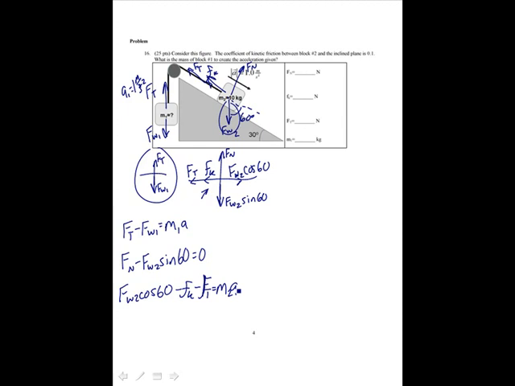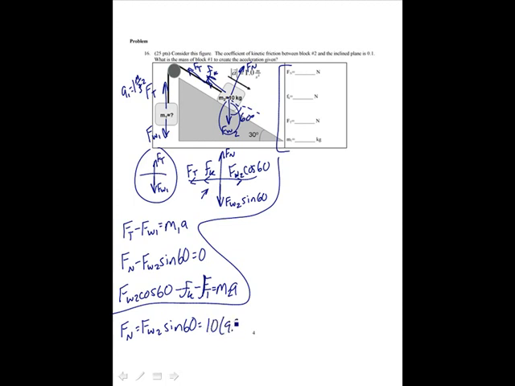Now, I first want to find my normal force. And I've sort of laid out the procedure over here. So I want to find my normal force. Fn is equal to Fw2 sine of 60. Fw2, that's 10 times 9.8. The mass of the second block is 10 kilograms.